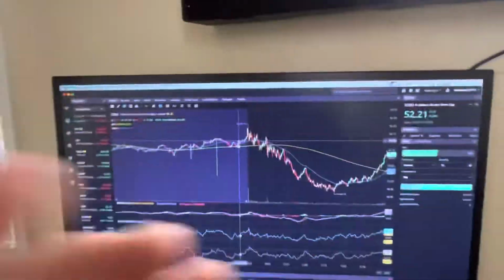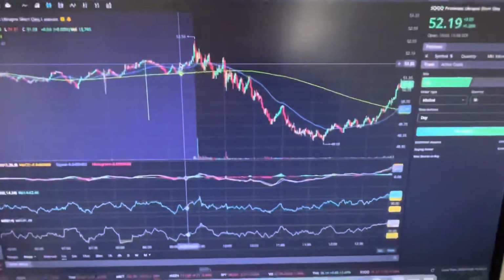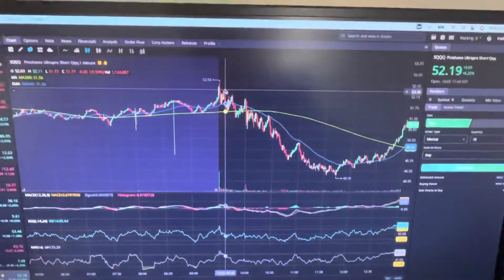So as soon as the market opened, I took a position in SQQQ anticipating that it would go up. I took a very light position, something that I knew I could lose and not be super distraught about. So I took that position. As we can see here, it obviously did not go according to plan.